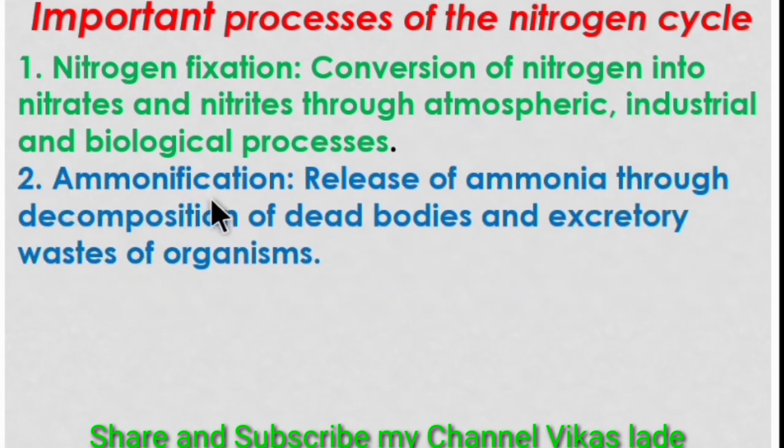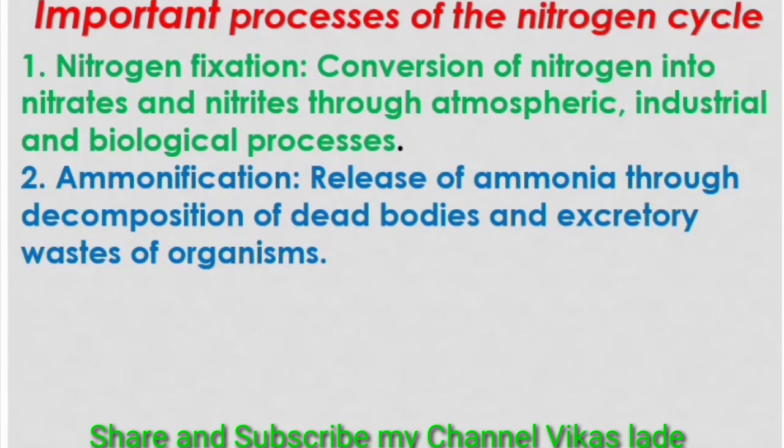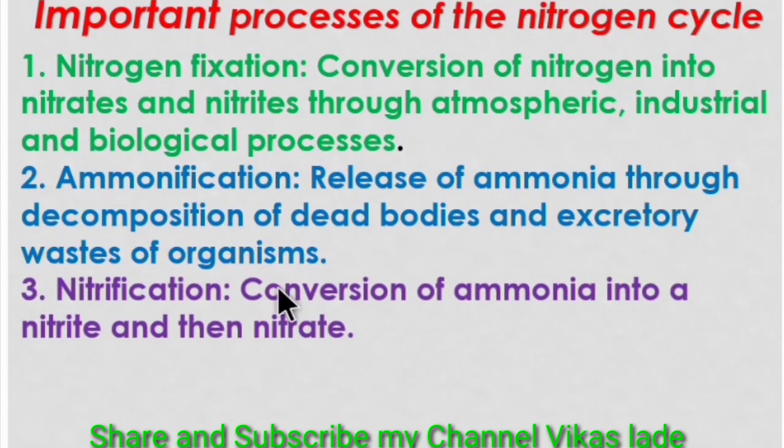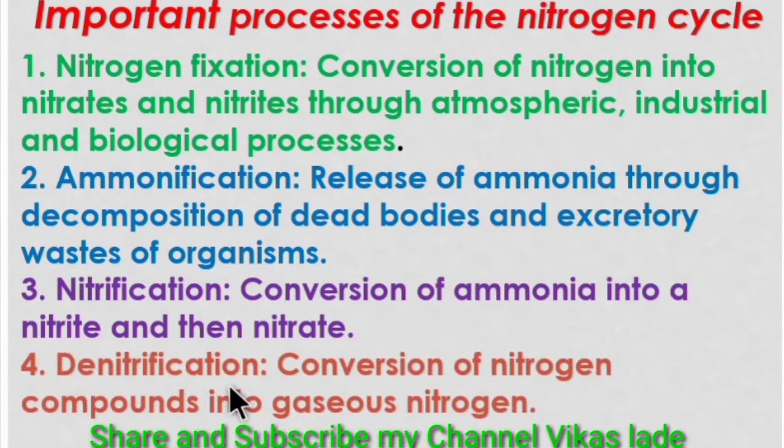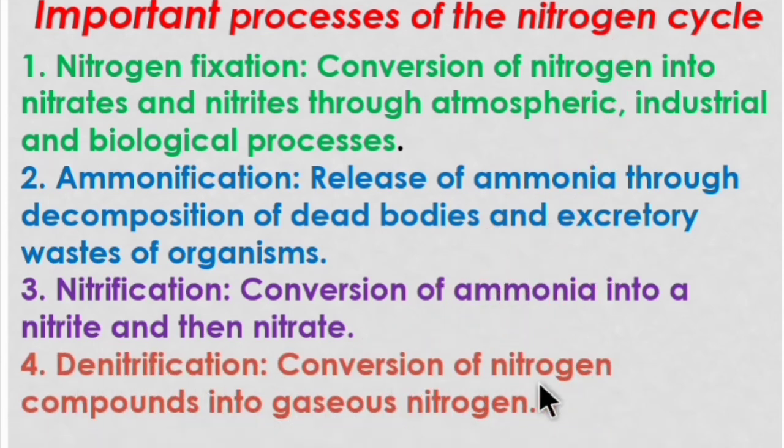Second, ammonification: release of ammonia through decomposition of dead bodies and excretory waste of organisms. Third, nitrification: conversion of ammonia into nitrite and then nitrate. Fourth, denitrification: conversion of nitrogen compounds into gaseous nitrogen.